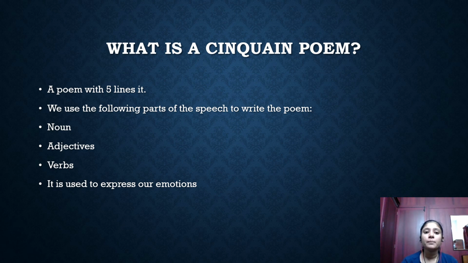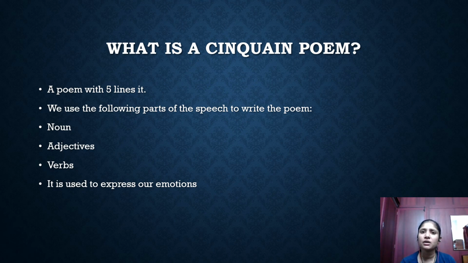We use the following parts of speech, that is the grammar. Every language, even your mother tongue, has got its own grammar, not only English. So you need to use nouns, adjectives, and verbs to write a Cinquain poem. A noun is nothing but the name of a place, person, animal, thing, or idea.